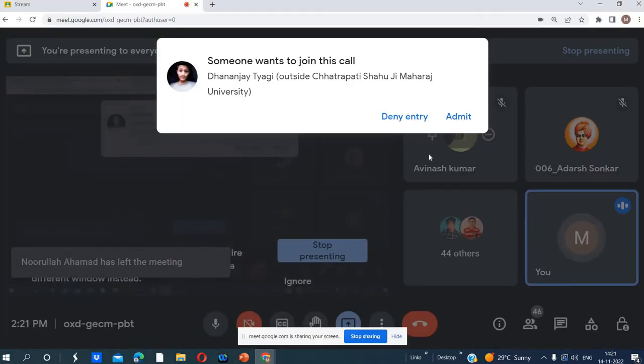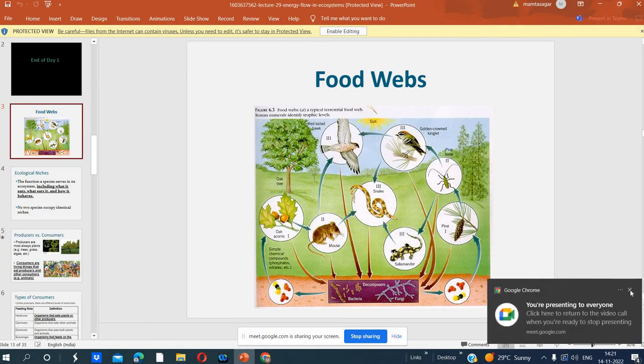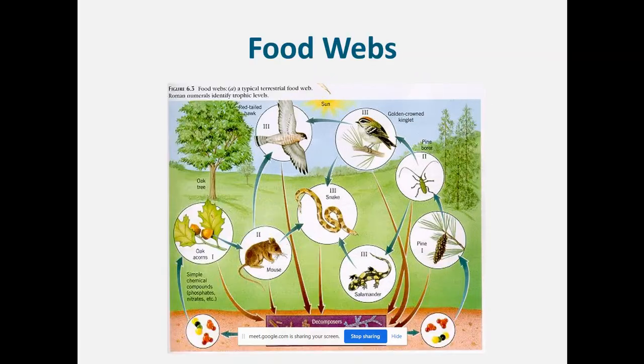What are the feeding relationships among the organisms? In the food web all the organisms are connected because of their feeding habits. This figure shows the feeding habits. In the figure we can see by the arrows all the organisms are connected with nature. So the food web shows the energy flow, because in one ecosystem we have different food chains, and these are also interconnected with each other. So this makes the food web.